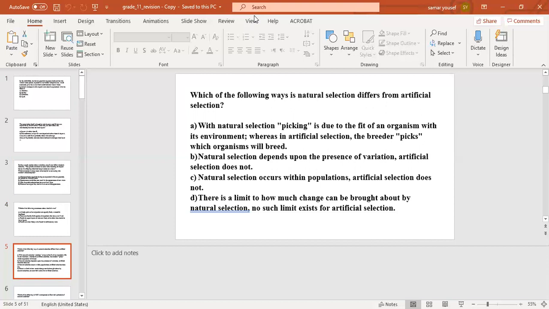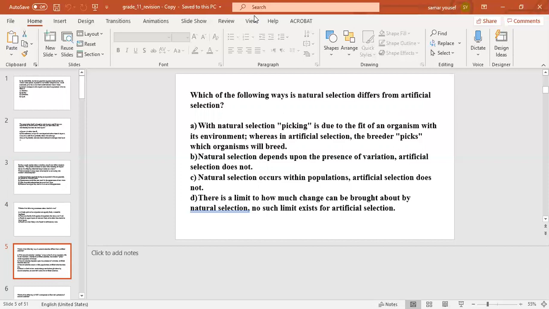Or number B, natural selection depends upon the presence of variation, artificial selection doesn't. Or number C, natural selection occurs within populations, artificial selection doesn't. Or number D, there is a limit to how much change can be brought about by natural selection. No such limit exists for artificial selection.